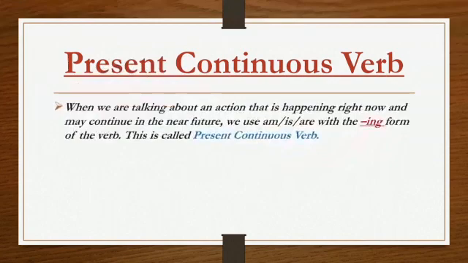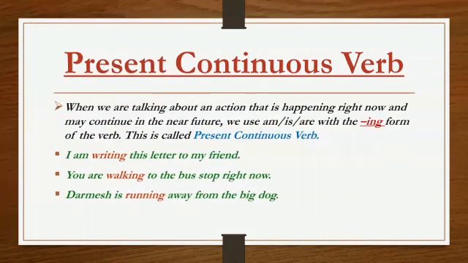When we are talking about an action that is happening right now and may continue in the near future, we use am, is, are with the ing form of the verb. This is called present continuous verb. Again, when we talk about an action happening right now and may continue in the near future, it is known as present continuous verb.